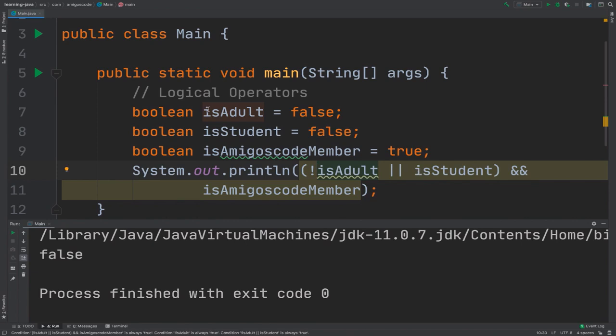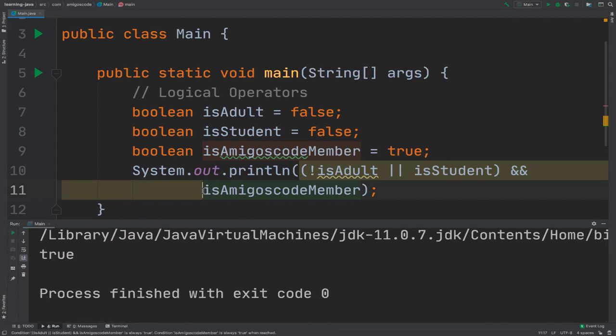So is not an adult is true. By putting this exclamation mark, it will flip the value. So now is adult will be true, and then or, we don't care about this anymore, because as long as this one is true, then this whole Boolean expression is true. And then is Amigoscode member. So let me run it. You see that we have true.